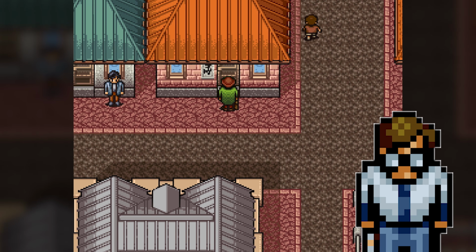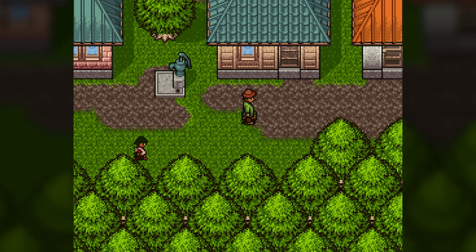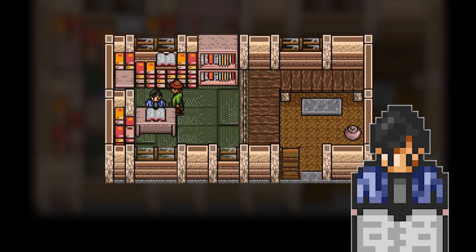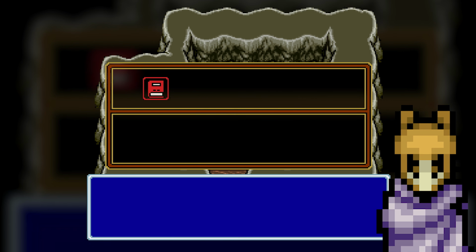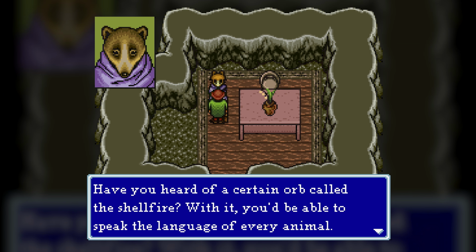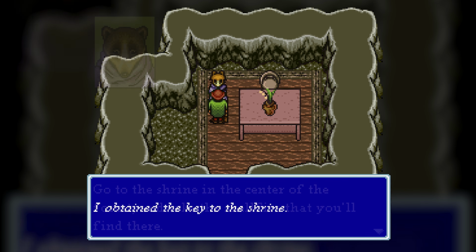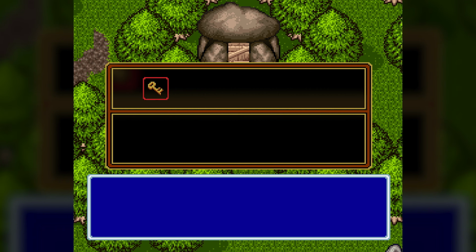In town, we learn from Leo at City Hall that Professor Ursus loves poetry. To the south of town, we meet a poet who gives us one of his poetry books, so we give it to Professor Ursus and learn finally about the existence of the Shellfire Orb, which grants the user the ability to speak to animals. The professor gives us the key to the shrine where the orb is kept.